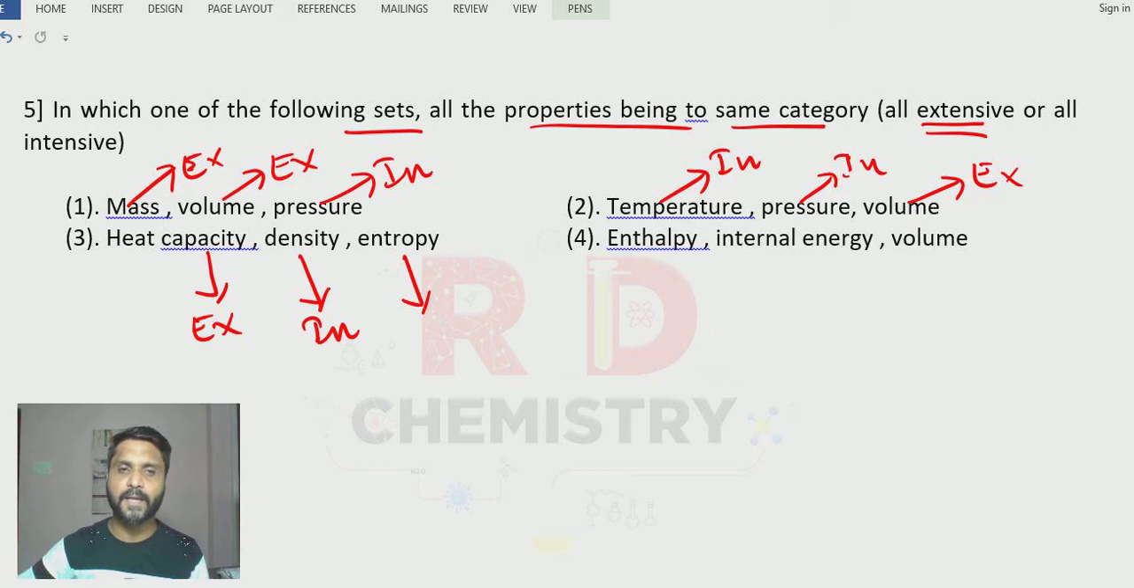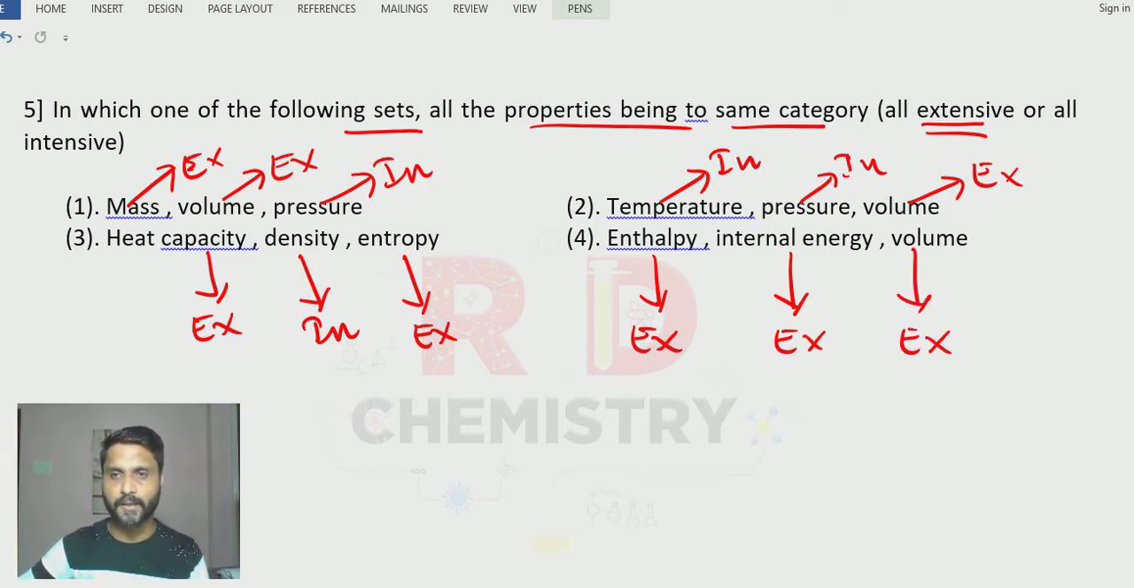And entropy depends on the amount of the substance, extensive property. So again, there are two different categories. Enthalpy is an extensive property, depends on the amount of the substance. Internal energy is also an extensive property. Volume is also an extensive property. Clear? So all three belong to the same category, extensive property. Therefore the answer is option number 4. Clear?